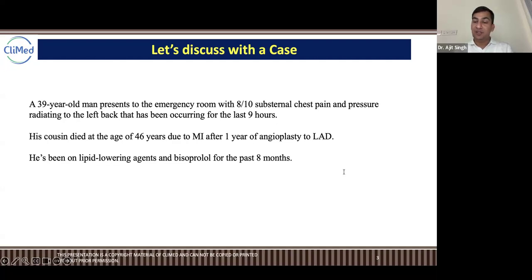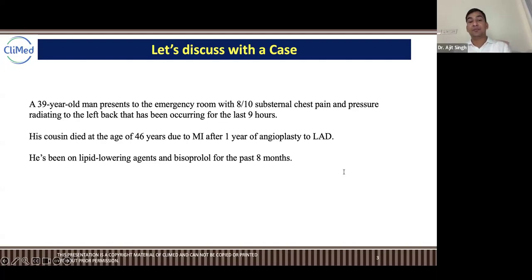What could be the provisional diagnosis for this patient? Yes, guys, come on. MI, myocardial infarction, because we are studying myocardial infarction today. Myocardial infarction is very general.